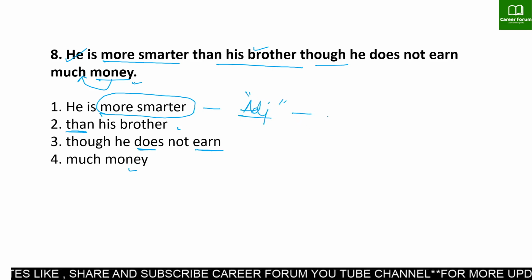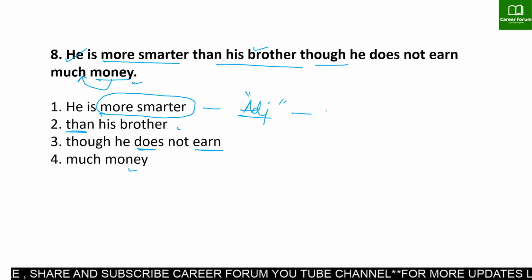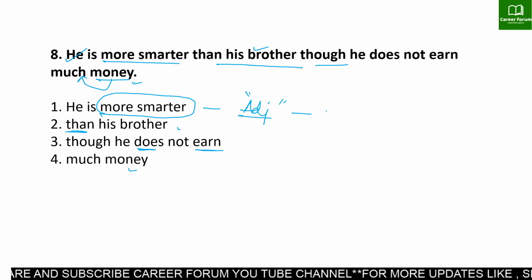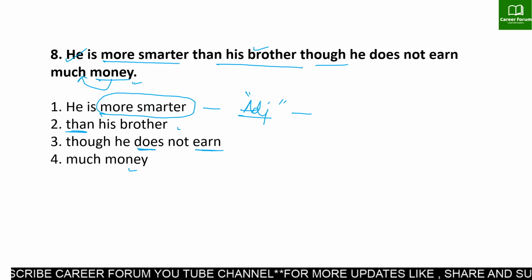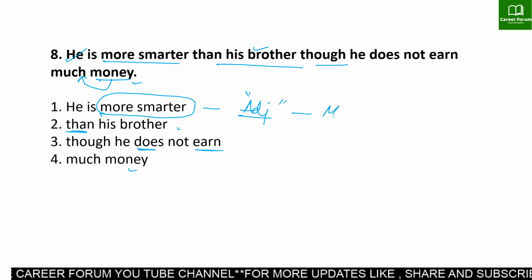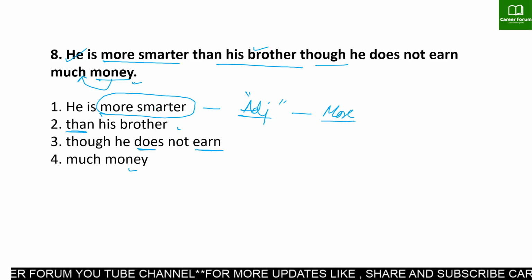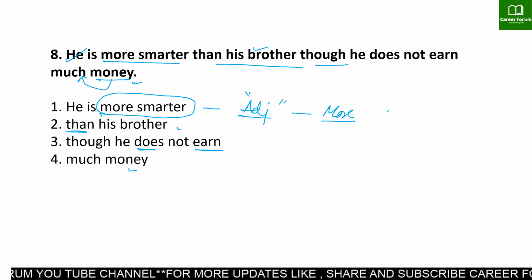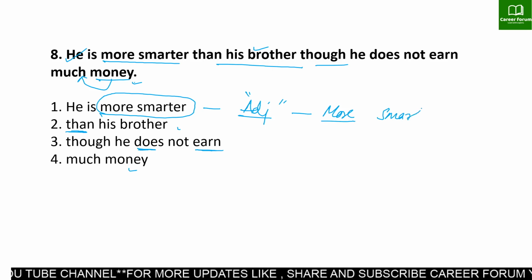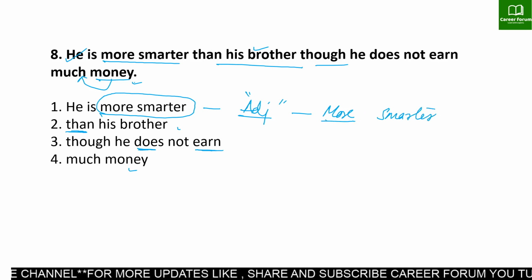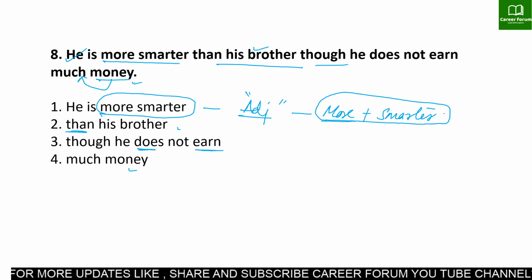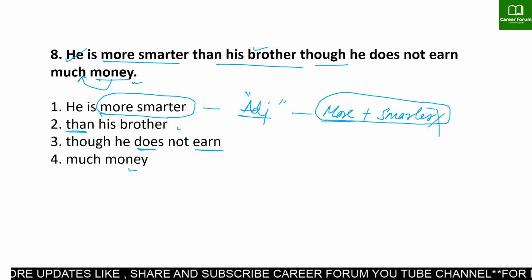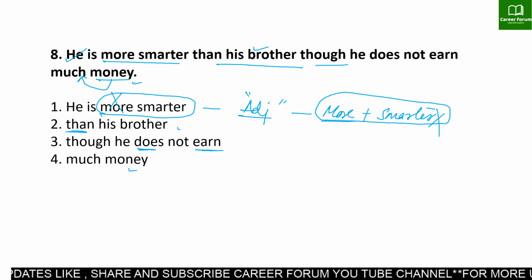The rule of adjective says while comparing two persons, we should not use two comparative degrees together. But here in the given sentence we have more. More is also a comparative form, and smarter is also a comparative degree. The examiner has given both these words together, and this is incorrect. So here we need smarter only.